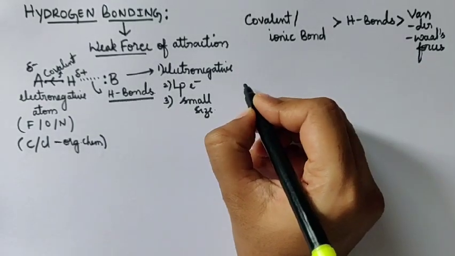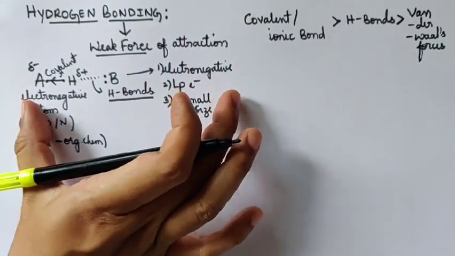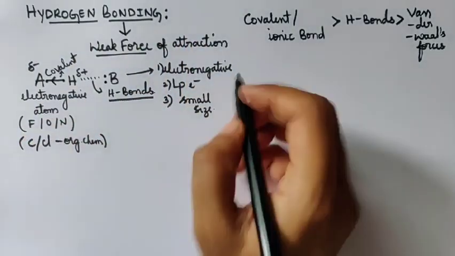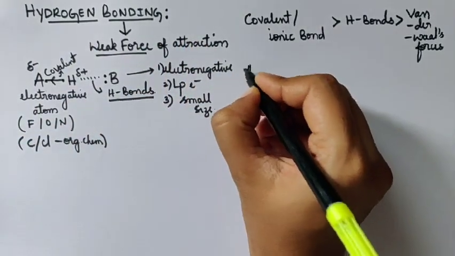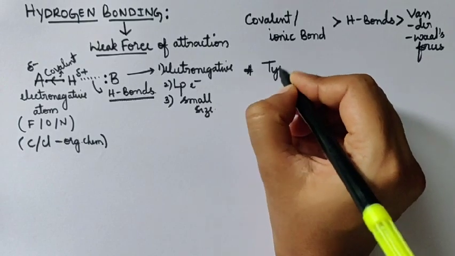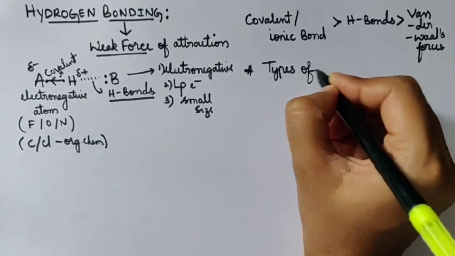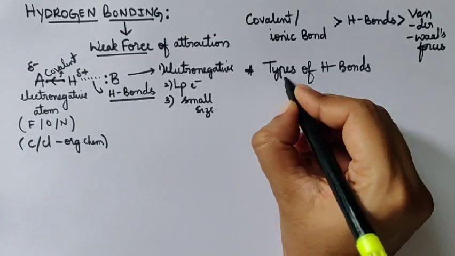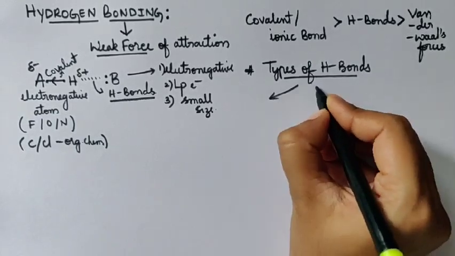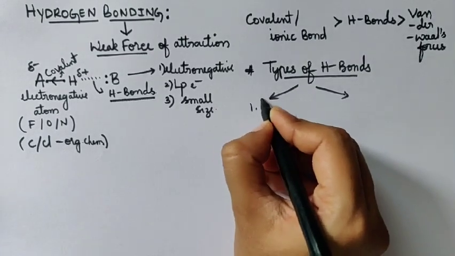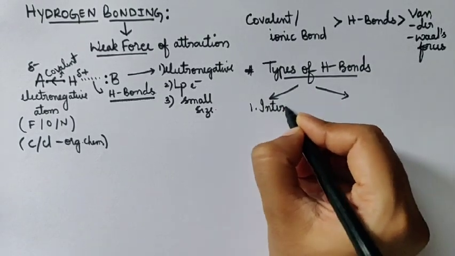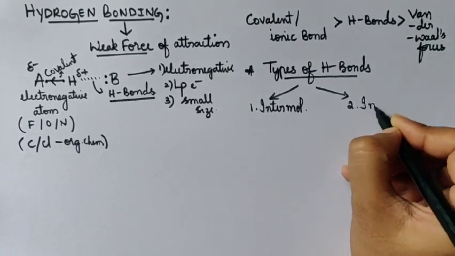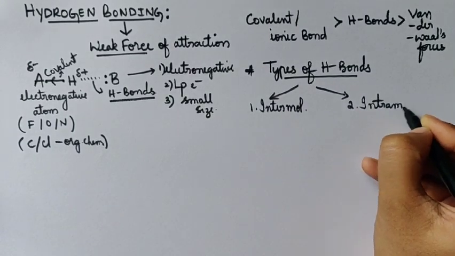Now we have discussed what a hydrogen bond means. This picture clearly shows what you mean by a hydrogen bond. So the next thing we are going to discuss is the types of hydrogen bonding. Very clearly, there are two types of hydrogen bonds. One is intermolecular hydrogen bonding. The second one is intramolecular hydrogen bonding.